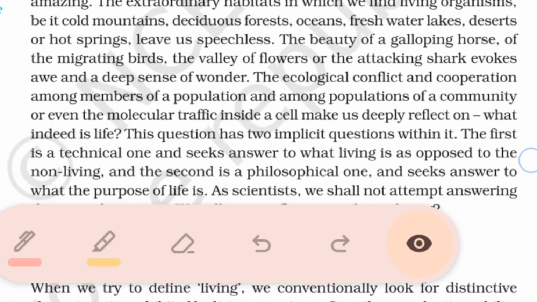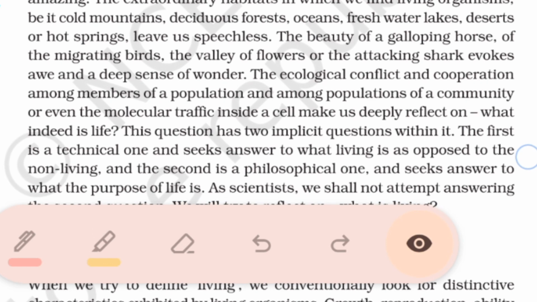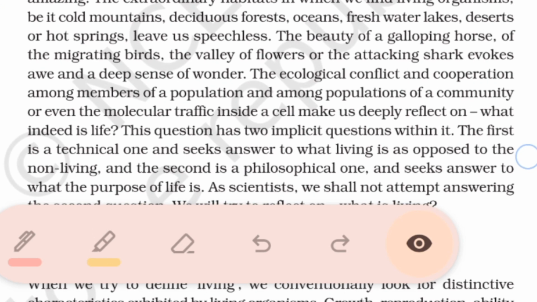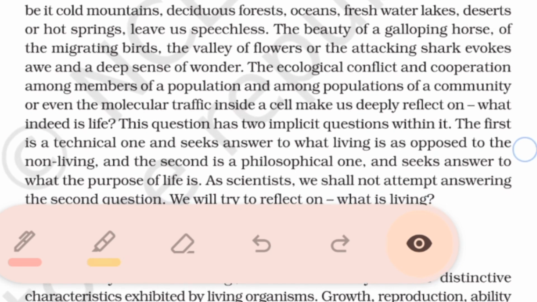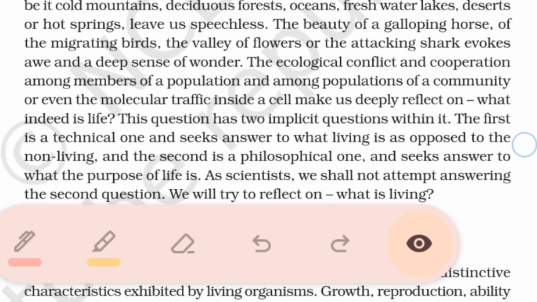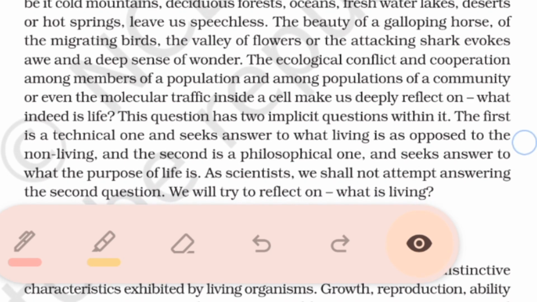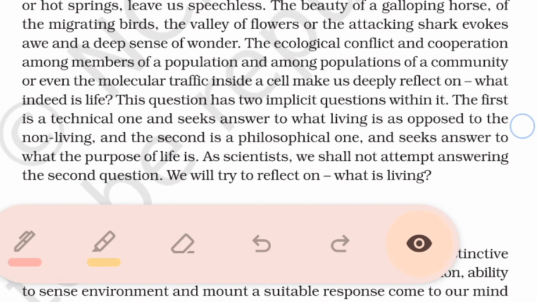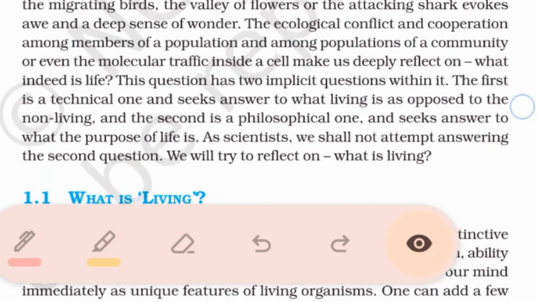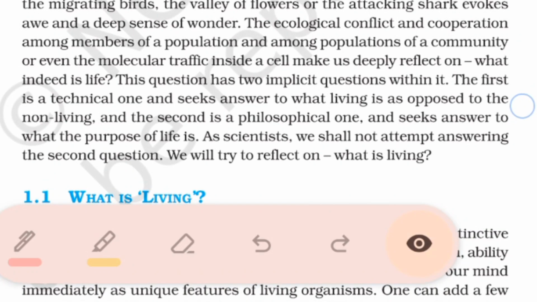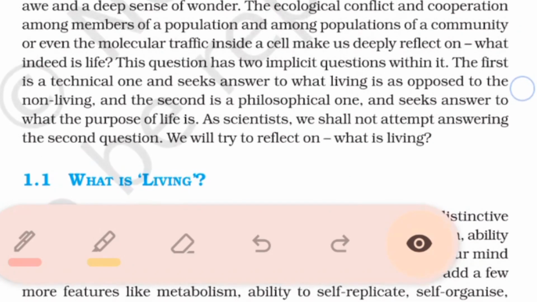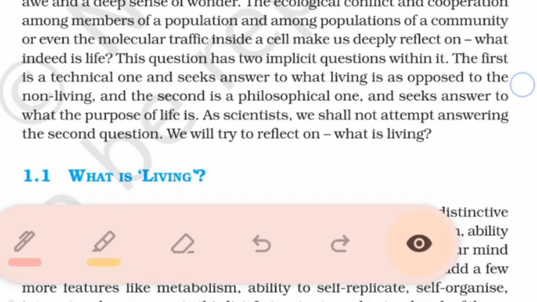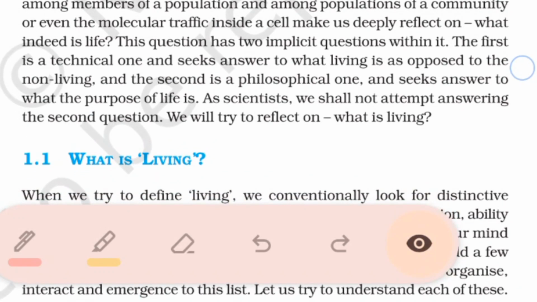The ecological conflict and cooperation among members of a population and among populations of a community, or even the molecular traffic inside a cell, make us deeply reflect on what indeed is life. This question has two implicit questions within it. The first is a technical one and seeks an answer to what living is as opposed to the non-living, and the second is a philosophical one and seeks an answer to what the purpose of life is.